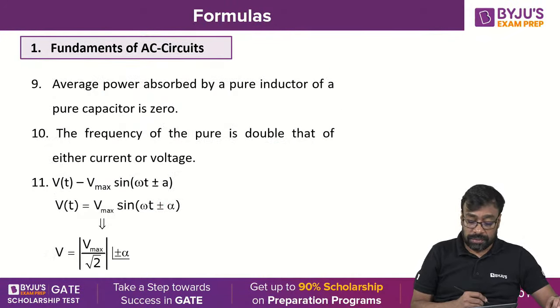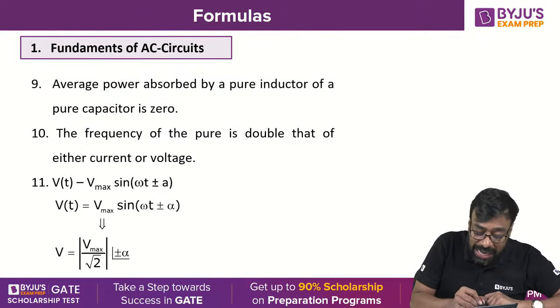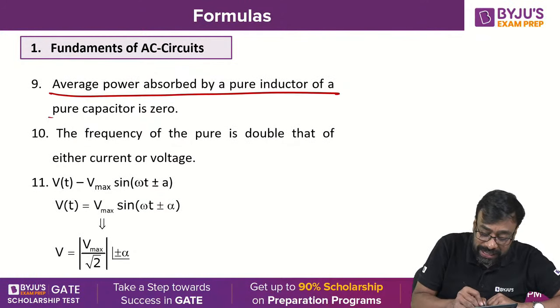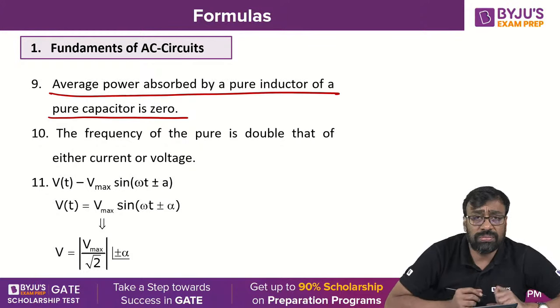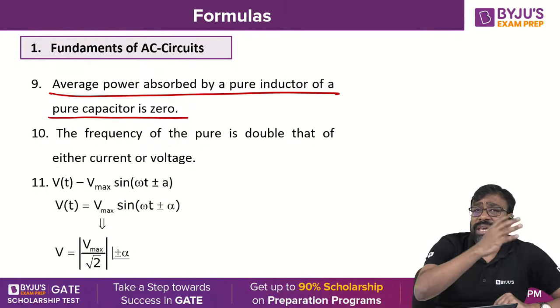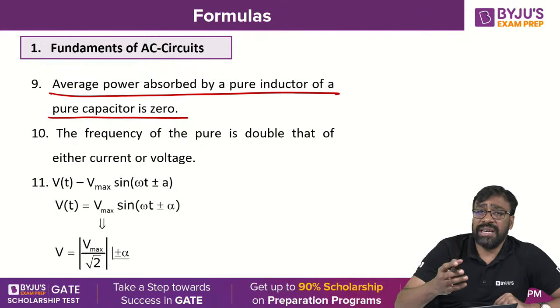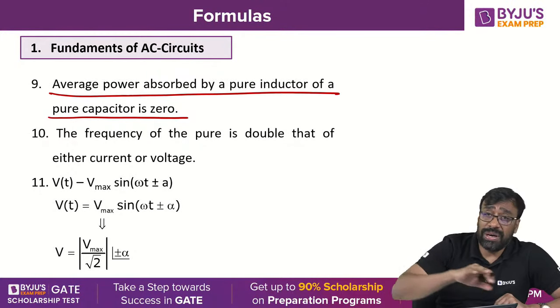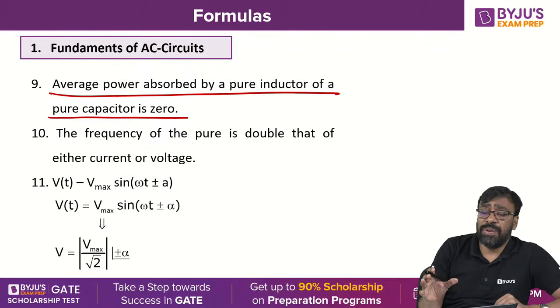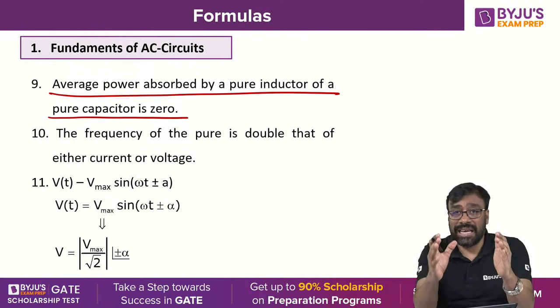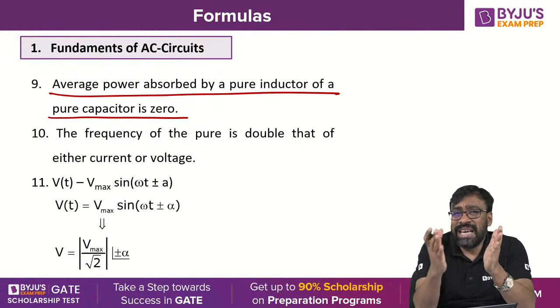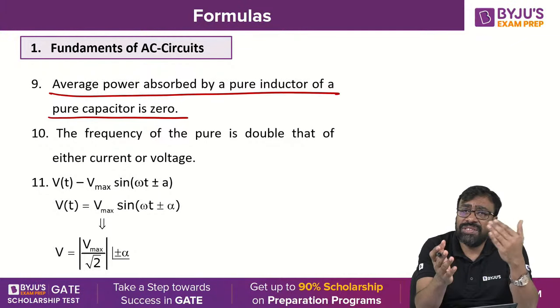Good. Now, average power absorbed by any pure inductor or pure capacitor is 0. Okay? A pure inductor, in the first half cycle, takes the power. In the second half cycle, it gives back the power. So, what is the total average power? Average power is generally calculated over one complete cycle. First half cycle, it takes the power. Second half cycle, it gives back to the source.